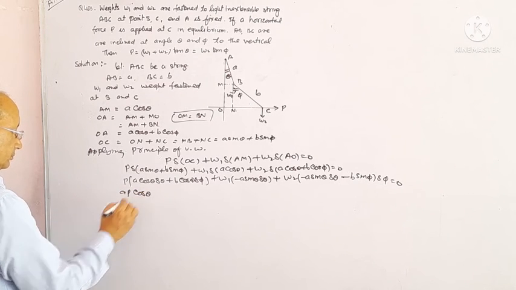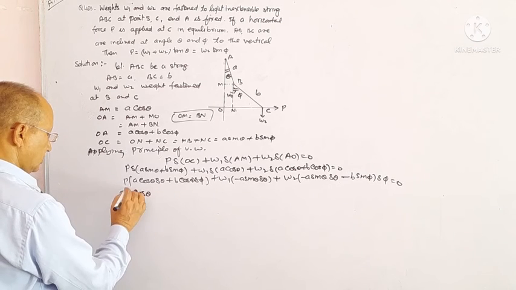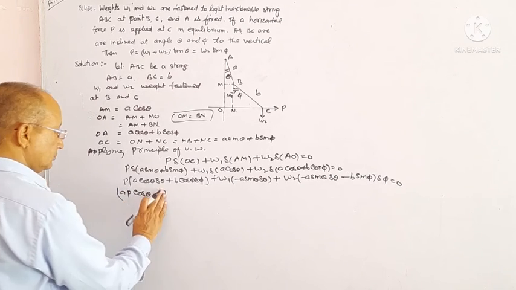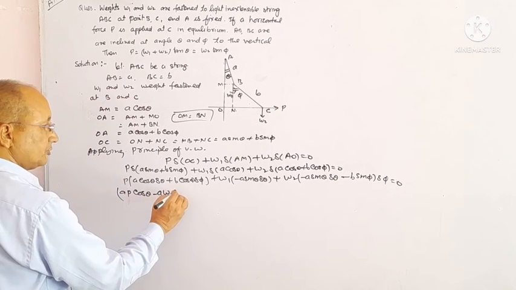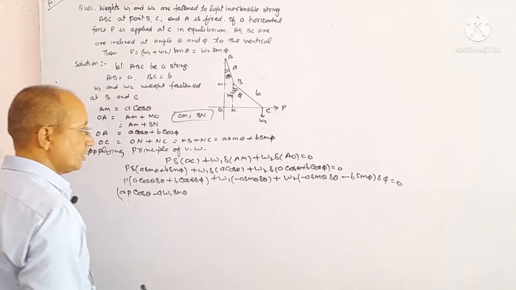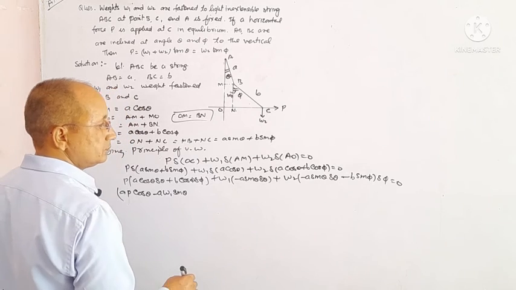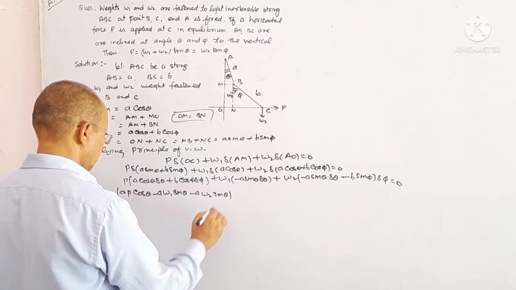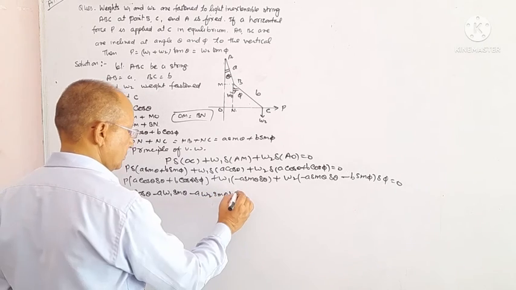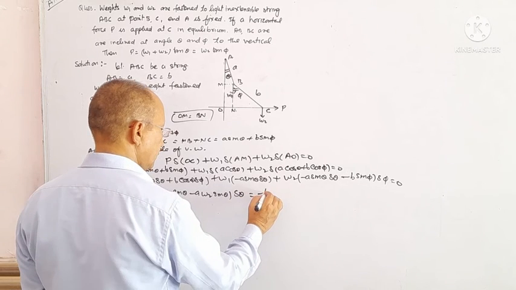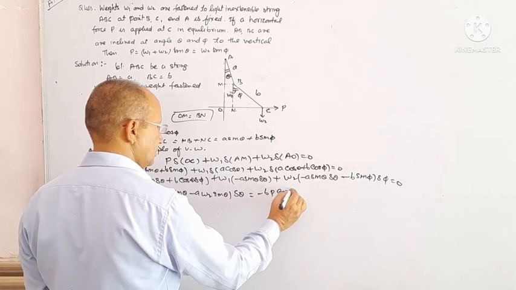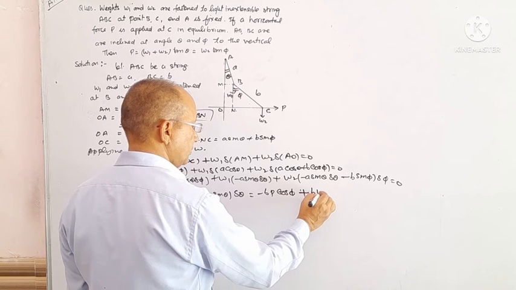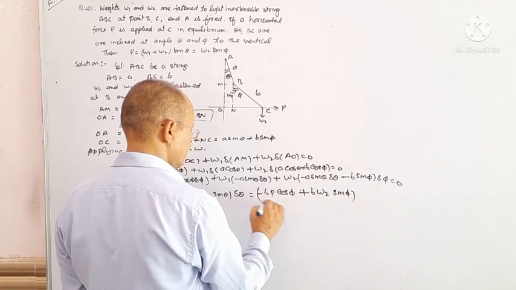aP cos theta minus aW1 sin theta minus aW2 sin theta into delta theta equals to minus bP cos phi plus bW2 sin phi delta phi.